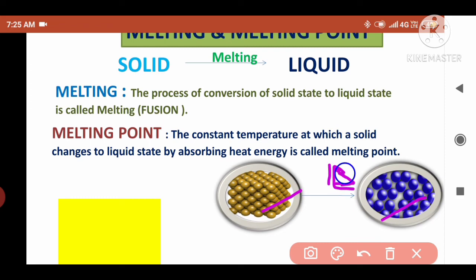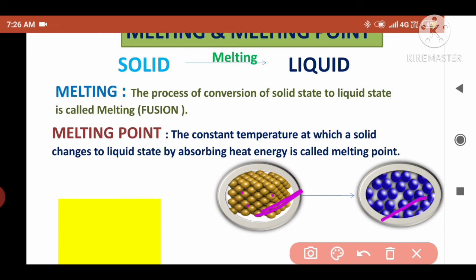By applying the heat energy, the particles move. Initially the particles are very close to each other. But on applying heat energy, the particles absorb the heat energy and increase their energy, so that their potential energy turns into kinetic energy. The particles start moving, and a space is formed between the particles.